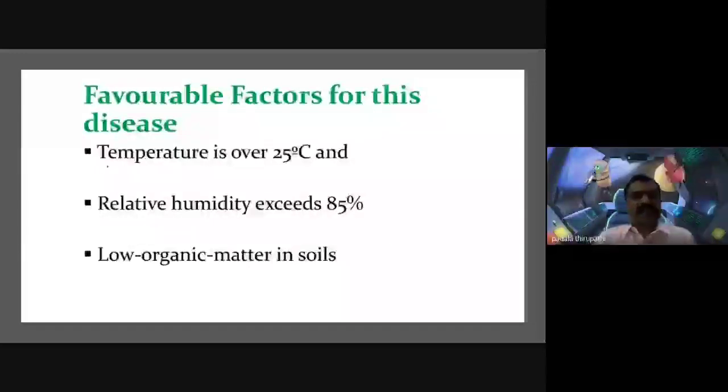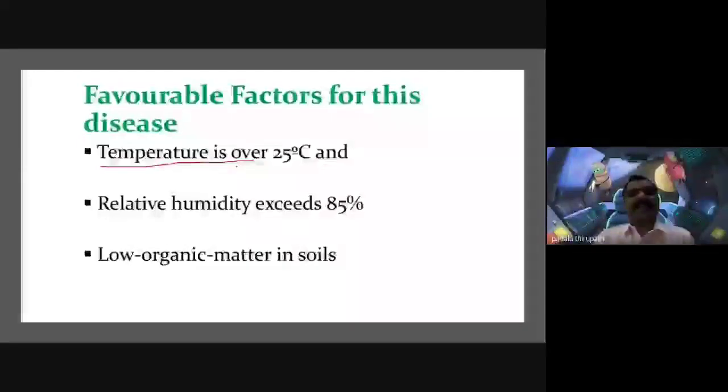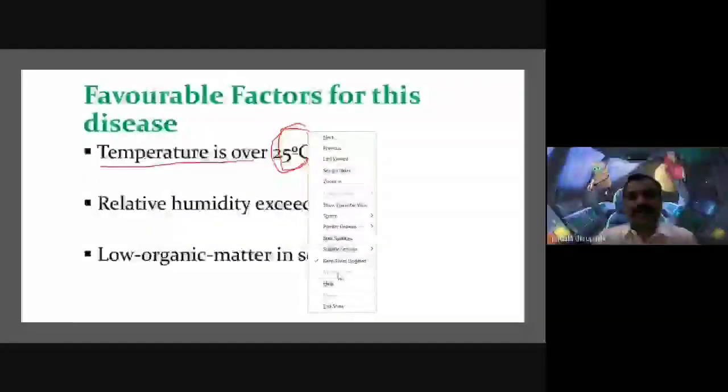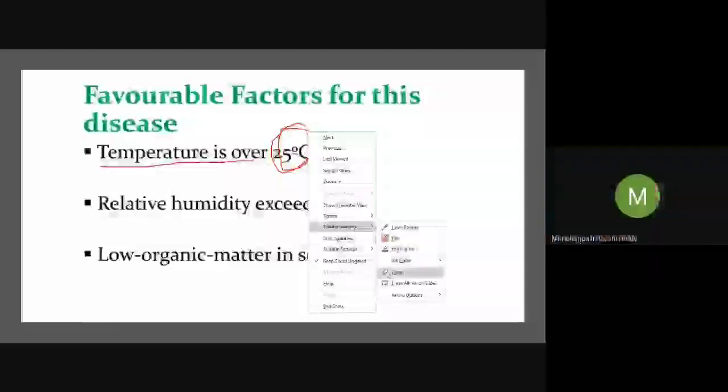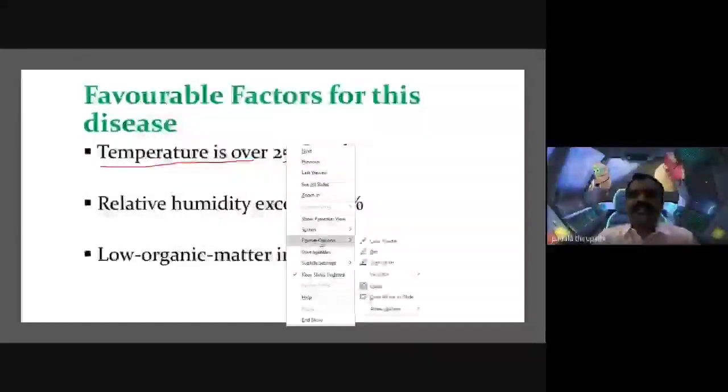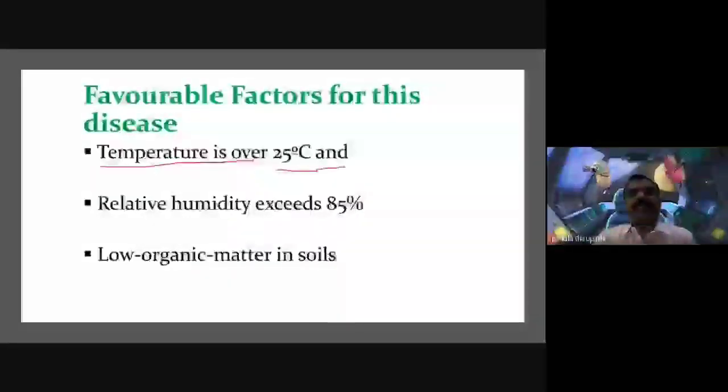Then what are the favorable conditions for the angular leaf spot of cotton? Temperature is one of the major factors for the spreading of this disease. The favorable temperature is 25 degrees Celsius for spreading over the entire croplands.